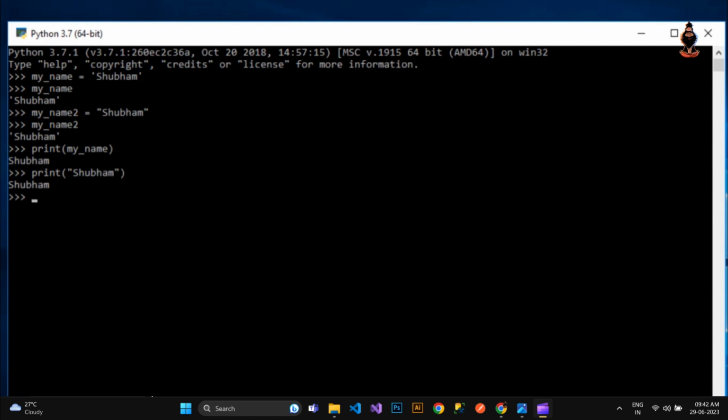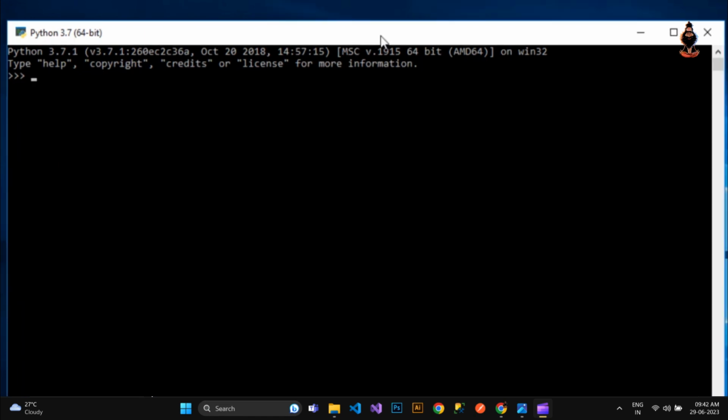Let us take an example of a list and understand it in a better manner. Let me take a variable name, and I might take it as my list. To initiate a list, all you have to do is open a bracket and then give your value. If I'm giving a string as my first value, all I have to do is give the value. And if I want to give a second value, then I have to use a comma.